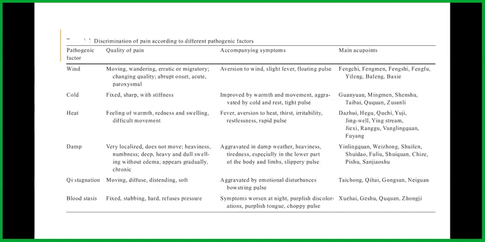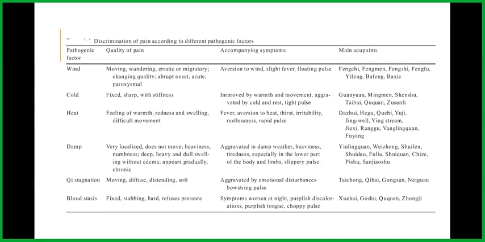When there is cold, the quality of pain will be fixed, sharp with stiffness, and the accompanying symptoms will be improved by warmth and movement and aggravated by cold and rest, and tight pulse. If there is heat, there will be a feeling of warmth, redness, and swelling and difficult movement. There will also be fever, aversion to heat, thirst, irritability, restlessness, and rapid pulse.